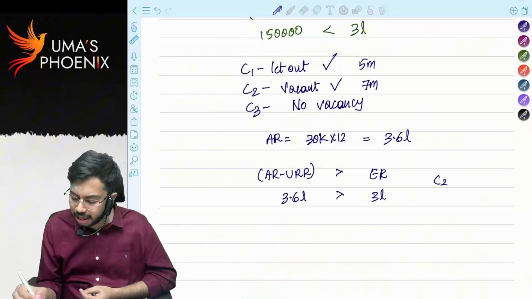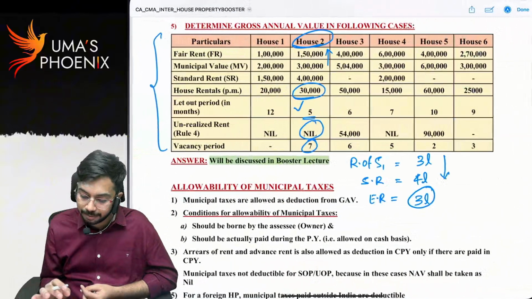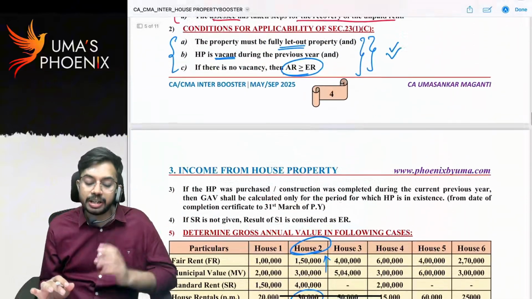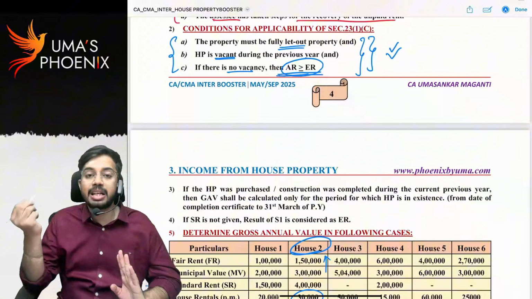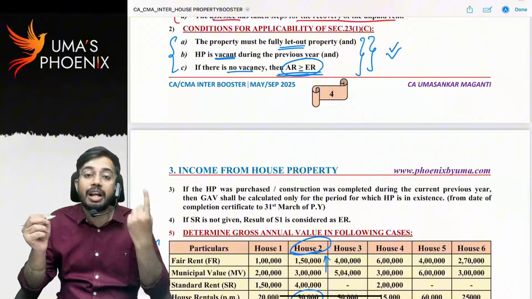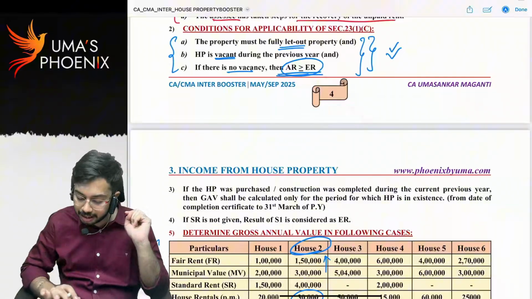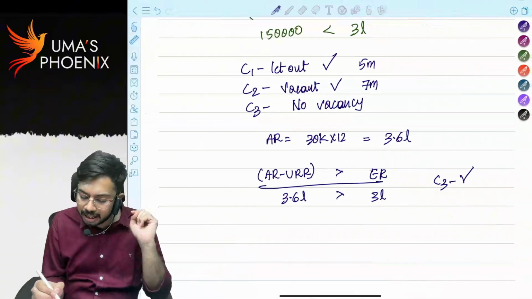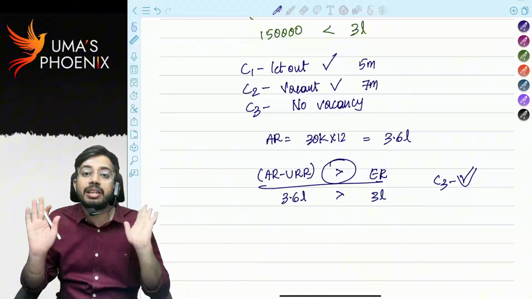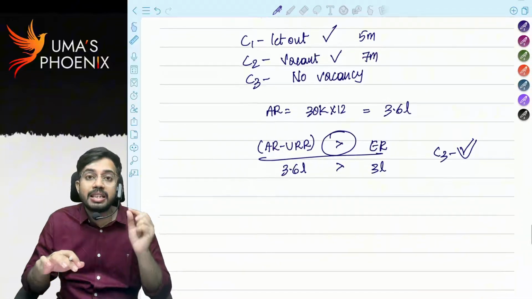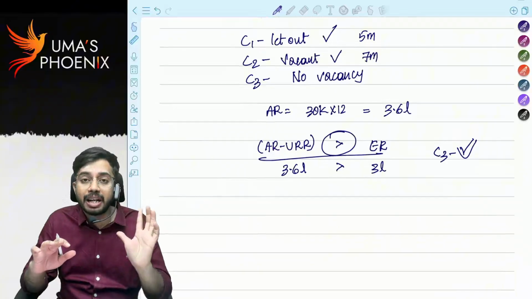That means what? Condition 3 also satisfied. You can see, what is condition 3? If there is no vacancy, actual rent minus unrealized rent should be greater than or equal to expected rent. Yes. Here actual rent minus unrealized rent is greater than expected rent. Condition 3 also satisfied.